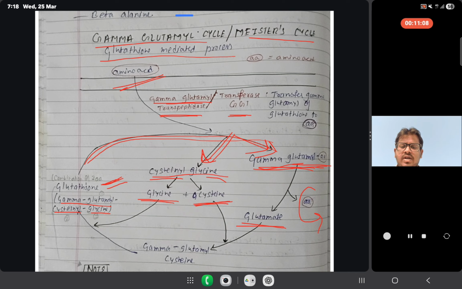Glutamate in the presence of cysteine is converted to gamma glutamyl cysteine. Gamma glutamyl cysteine in the presence of glycine is converted to gamma glutamyl cysteine glycine. So this reaction continues; we can also call it the Meister cycle, a glutathione mediated process.